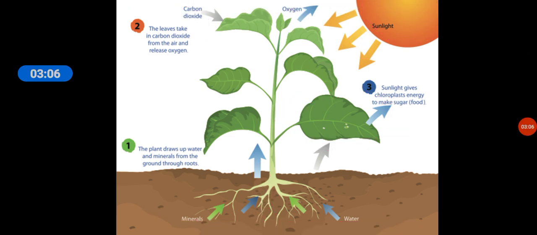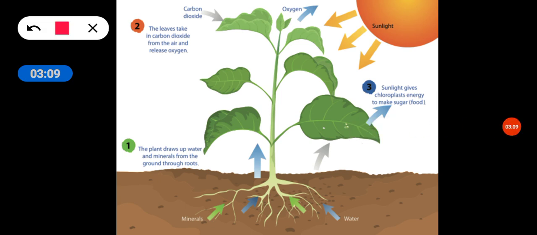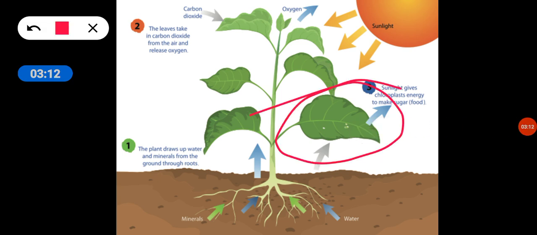So now we know that the process of photosynthesis is taking place inside the green leaves of a plant. In other words, we can say that food is made in the green leaves of a plant. The gas required for making food is taken by the plant leaves from the air, and the water required is taken from the soil. The sunlight is provided in the atmosphere by the sun. The green pigment already present inside the leaves, known as chlorophyll, absorbs the sunlight. Oxygen gas is produced as a byproduct.